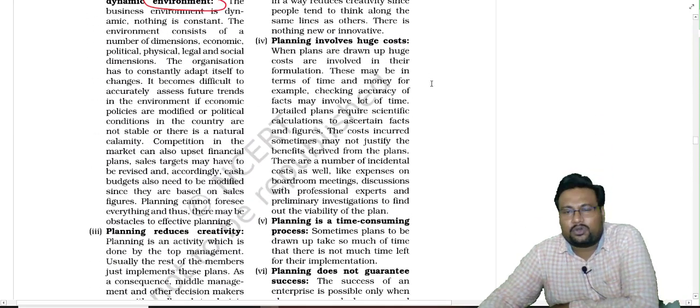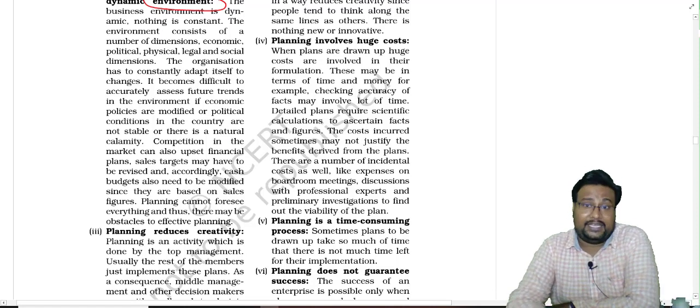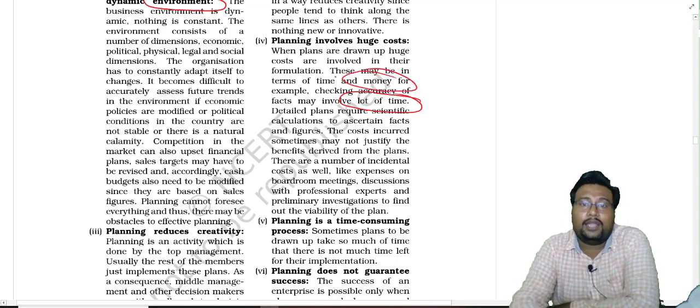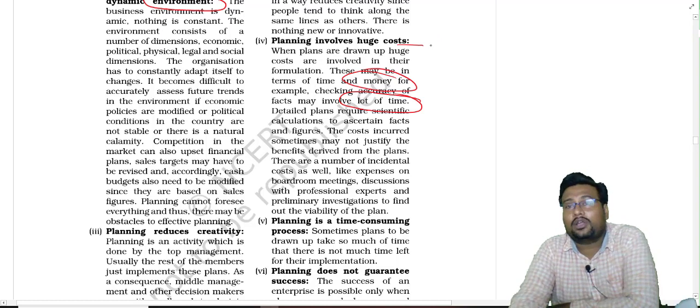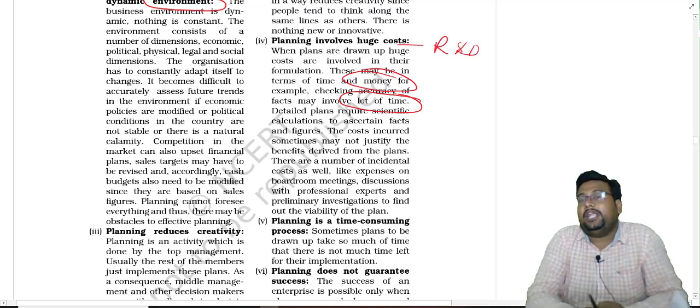Planning involves cost. That is true. When we are making a plan, we have to think in advance, we have to do research. A lot of time is required, and a lot of money is required to make a proper plan. Suppose in the organization there is one department, the R&D department, research and development.